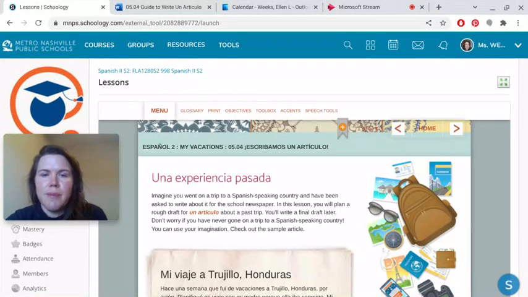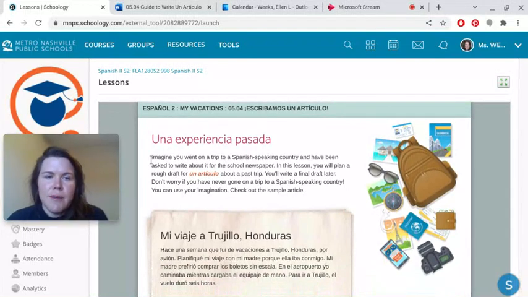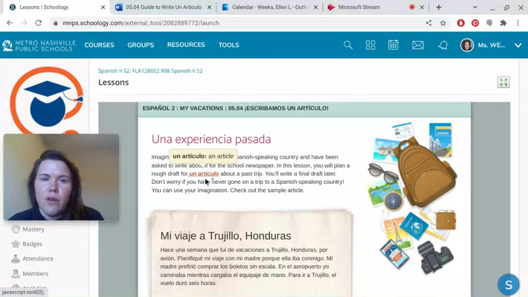Okay, imagine you went on a trip to a Spanish-speaking country. I'm just reading this. Okay, watch my pointer. Okay, and have been asked to write about it for the school newspaper. In this lesson, you will plan a rough draft for un artículo about a past trip. Okay, if you go over that, it will tell you what it is in English. If you scroll over it, pass over it. You'll write a final draft later.